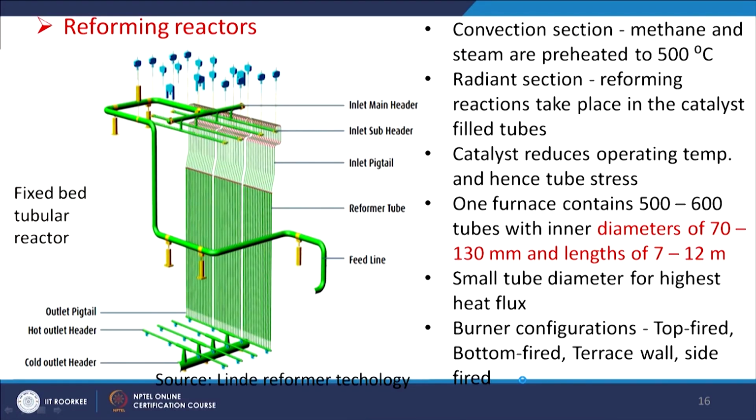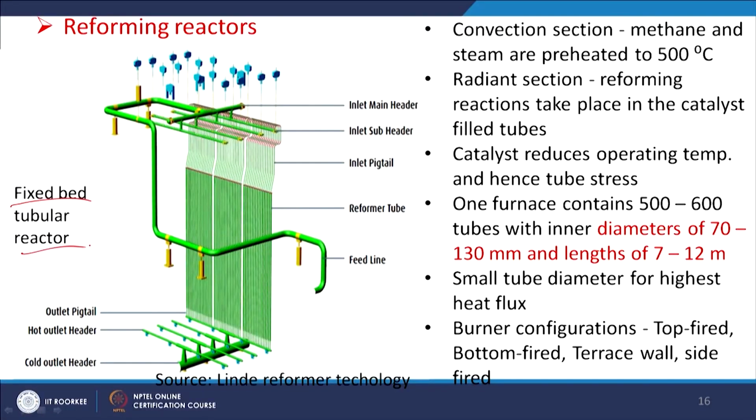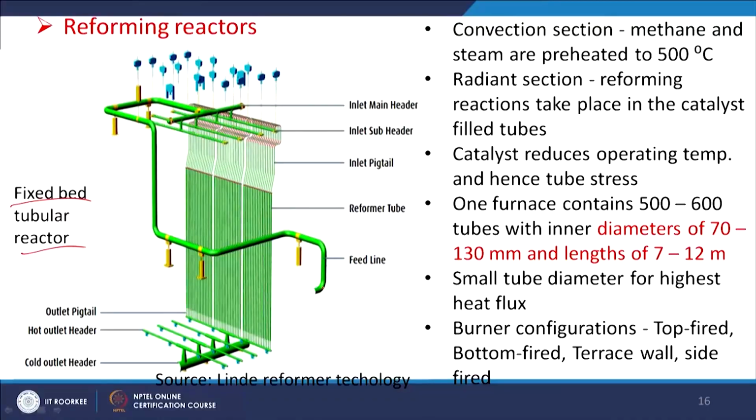Now, we will see the reforming reactors. Different types of reactor configurations have been used. Out of those, the fixed bed tubular reactor is mostly used on commercial scale for larger reformer units. Here we see the feed inlet, it goes through these tubes, as we discussed in the previous slide. These are the tubes through which the feed hydrocarbon and other reactants go, and then after reforming it goes out as product.